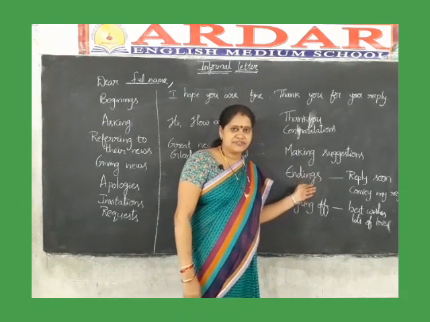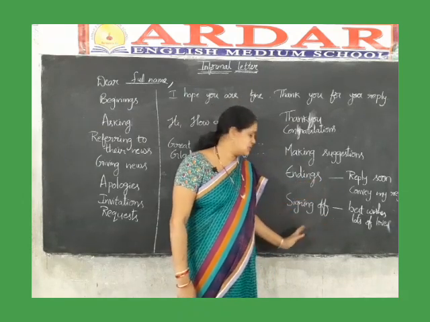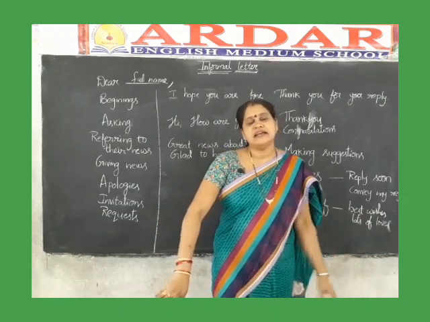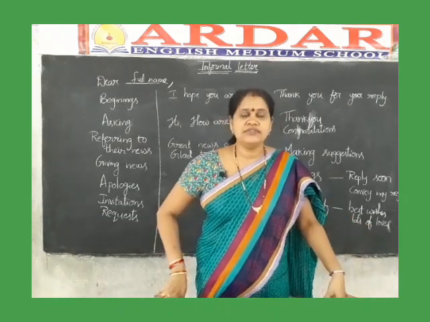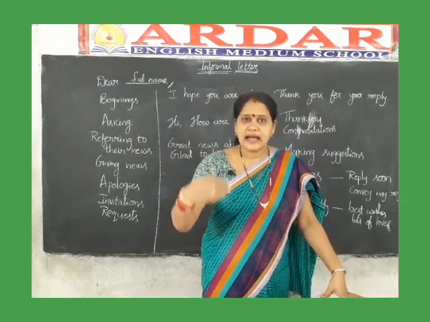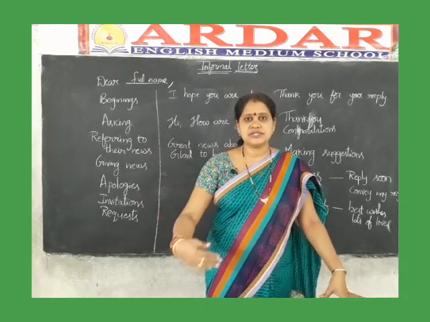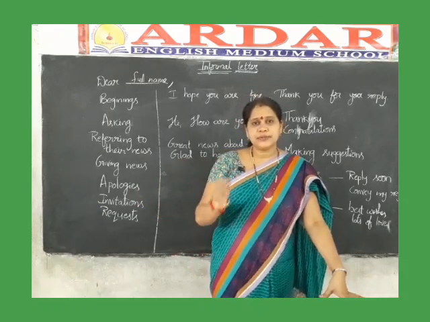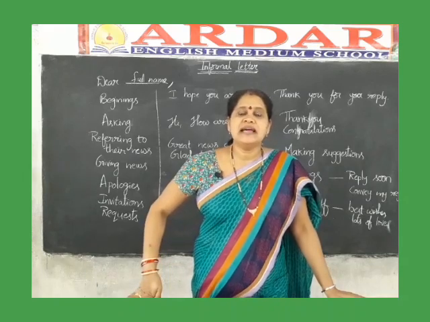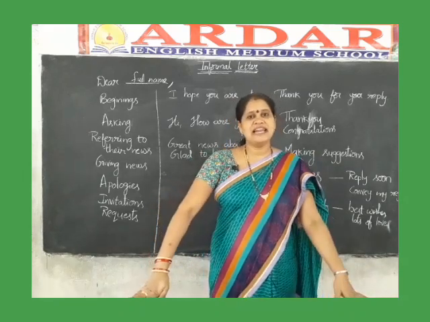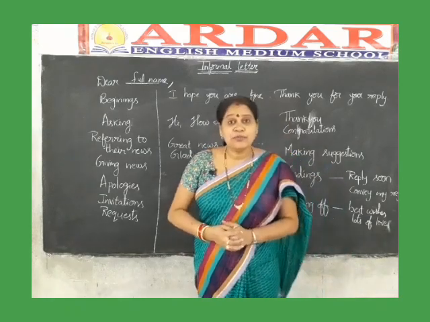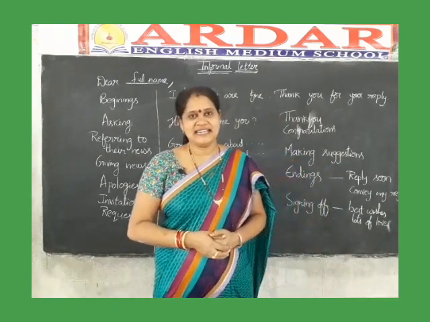This is the ending phrase. After the ending phrase, you can sign off. In signing off, you can end with yours affectionately, or yours lovingly, or with lots of love, or with love, and below those words you can put your signature. This is the sequential manner of informal letters. Understand, children? I hope you understand informal letter writing.